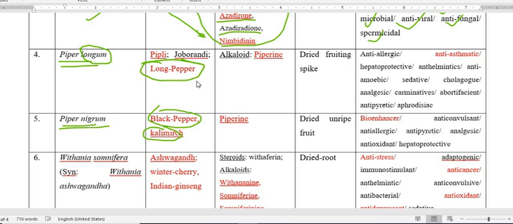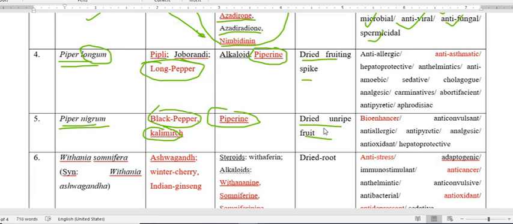And both the plants possess an alkaloid as an important active constituent, possessing pharmacological activity, which is piperine. Piperine is an alkaloid, and this is present in the fruit. So the dried unripe fruit, the spike, possesses this active constituent piperine, and this piperine possesses various pharmacological activities, and other constituents are also present in the plant.